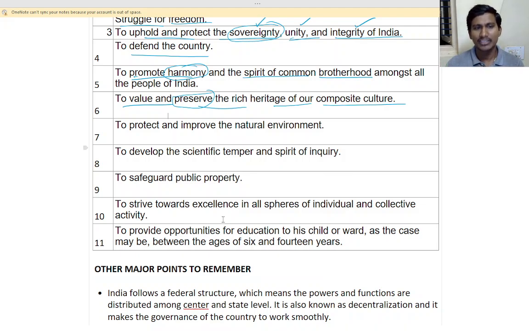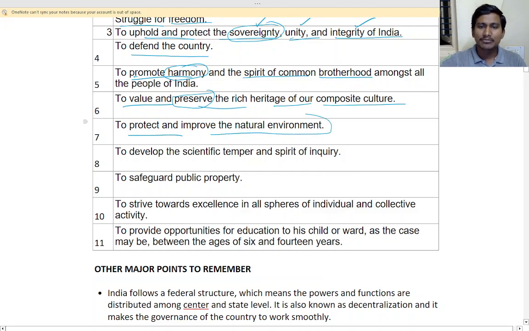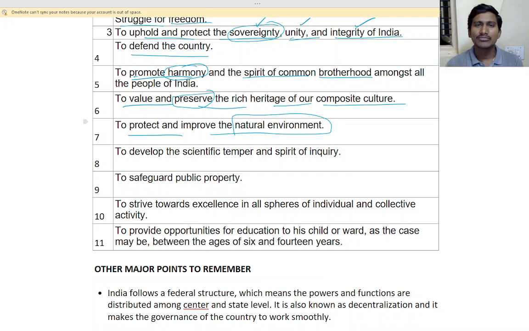Yes, like that. So to protect and improve the natural environment, isn't it? Yes, we cannot harm the environment, we cannot throw garbage wherever we want. Can we throw the garbage wherever we want? No, sir. You will be fined. Yes, we have to protect our natural environment. You should follow the rules. We should put that in the dustbin, isn't it?